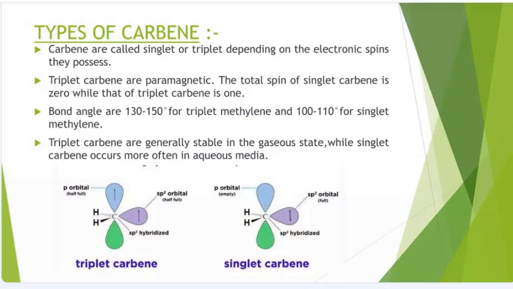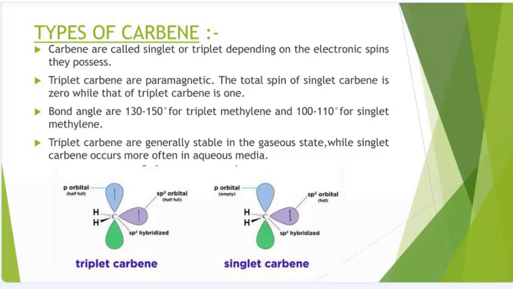Bond angles are 130 to 150 degrees for triplet methylene and 100 to 110 degrees for singlet methylene. So triplet carbenes are generally stable in the gaseous state, while singlet carbenes occur more often in aqueous media. You can see here the triplet carbene situation and singlet carbene situation.